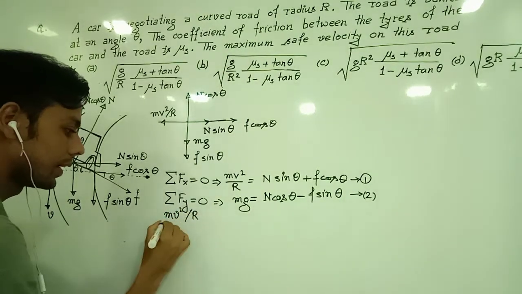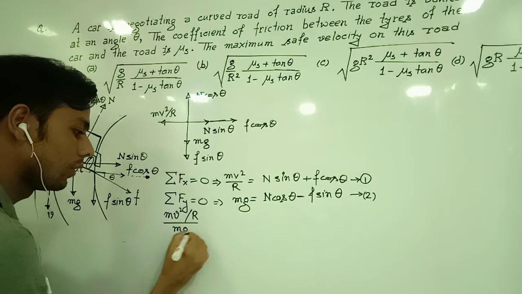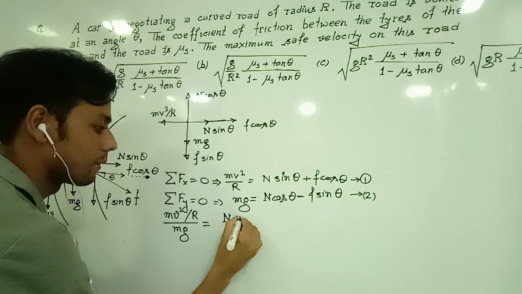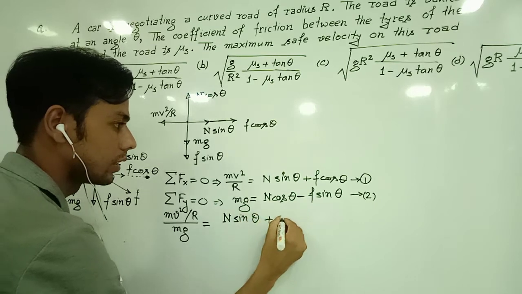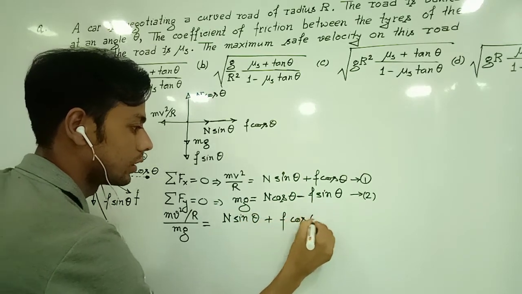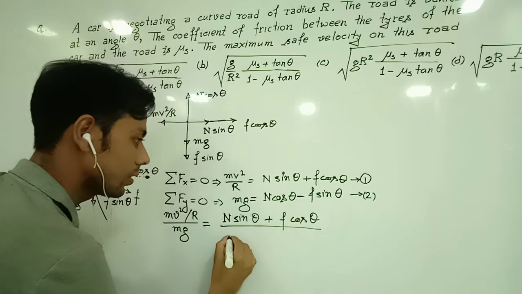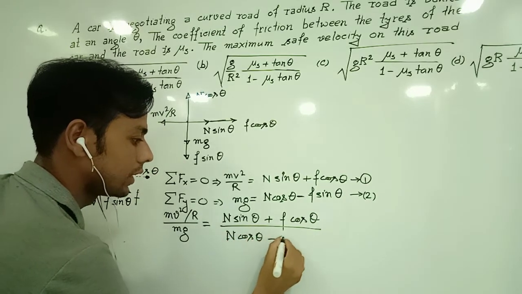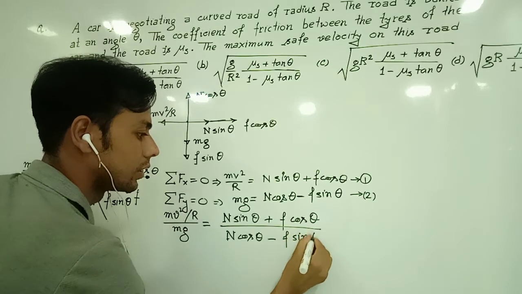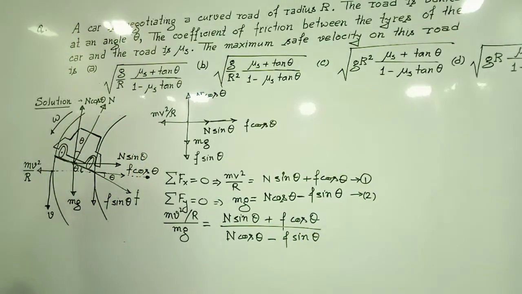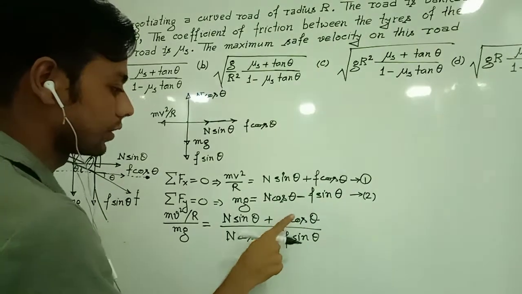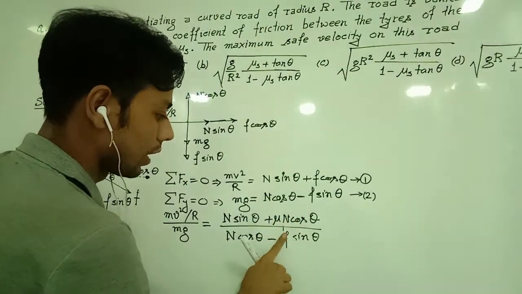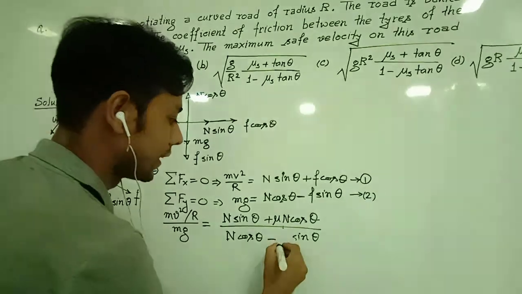we get mv square divided by r, divided by mg, equals N sin theta plus F cos theta, divided by N cos theta minus F sin theta. Now, as we know, the force of friction is mu s times N, so we can replace F with mu s N in both places.